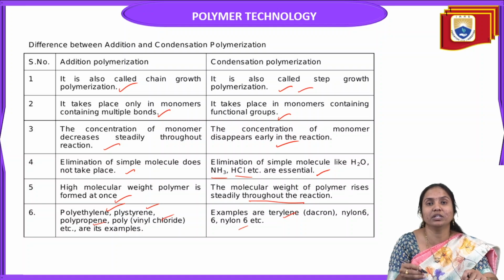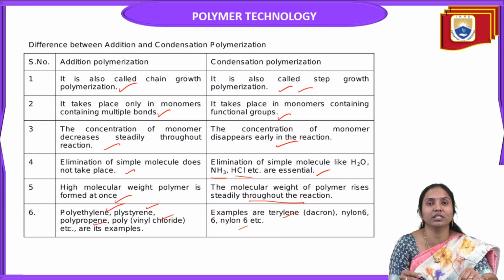Initiation is to start the reaction, propagation is to continue the reaction, and termination is to end the reaction, that means stop the reaction.